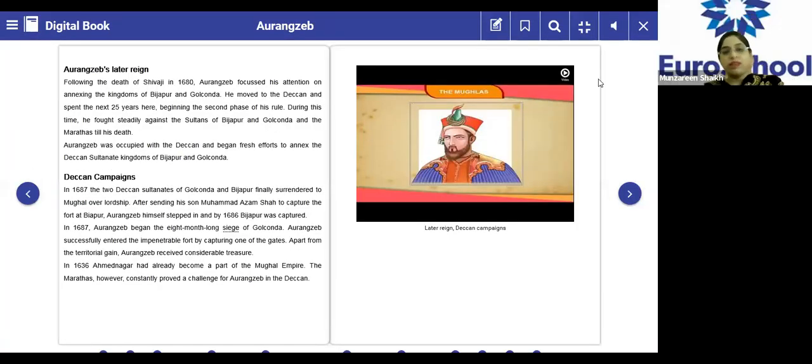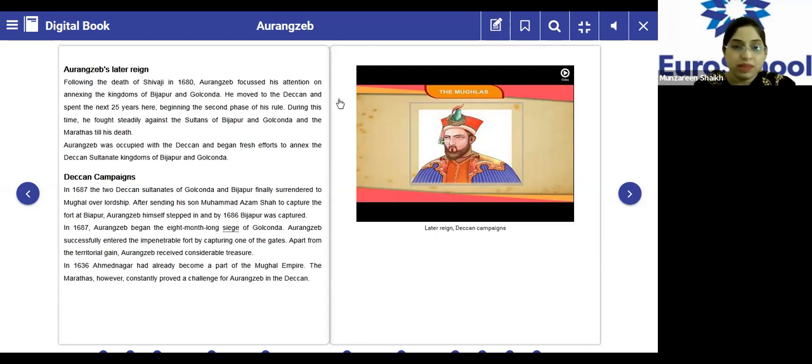In the previous class, we saw the first phase of Aurangzeb's rule. Now we will see the second phase. In this second phase, he wanted to occupy the Deccan areas and the Sultanate kingdoms of Bijapur and Golconda. Please underline this. Aurangzeb was occupied with the Deccan, and his aim was to take over the Deccan Sultanate kingdoms of Bijapur and Golconda. Now, the Deccan campaigns.